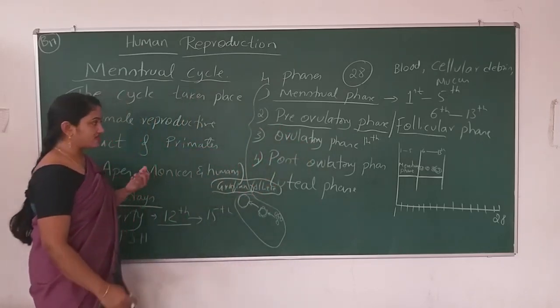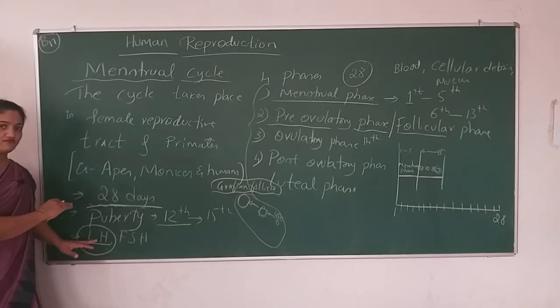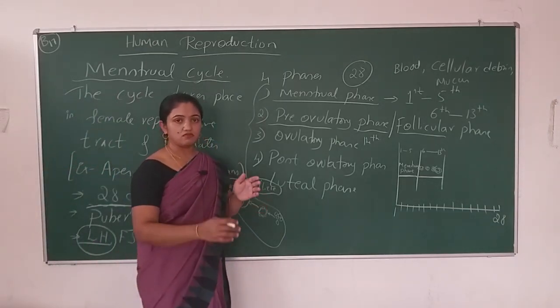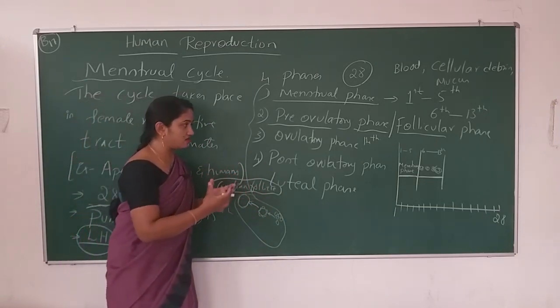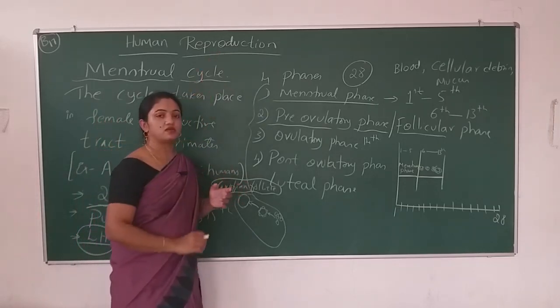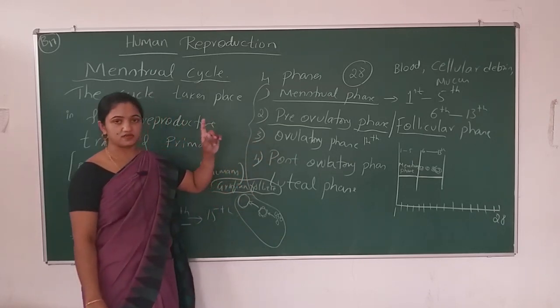How? At the 14th day, the LH suddenly starts being produced in larger quantity. When that hormone reaches the peak in the female body, at that time ovulation occurs.